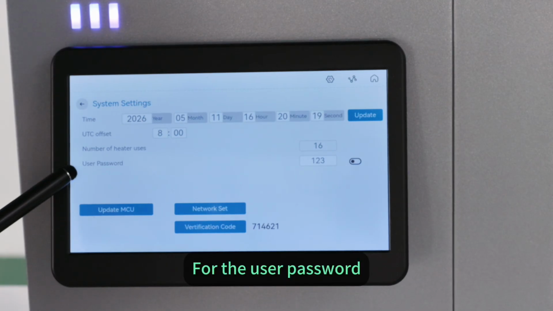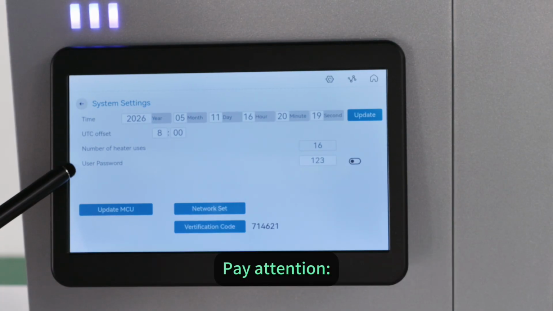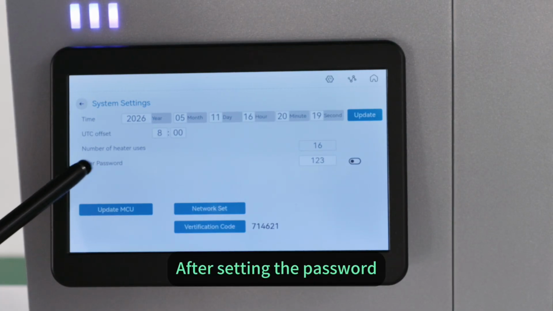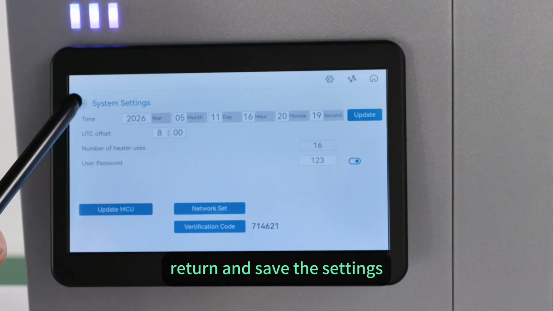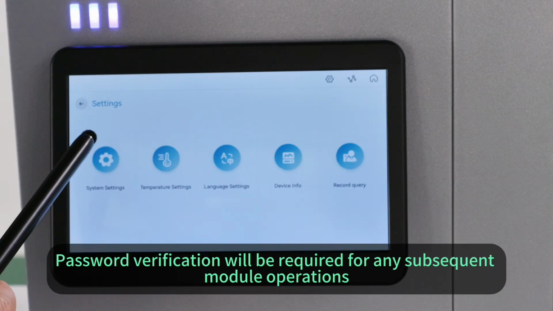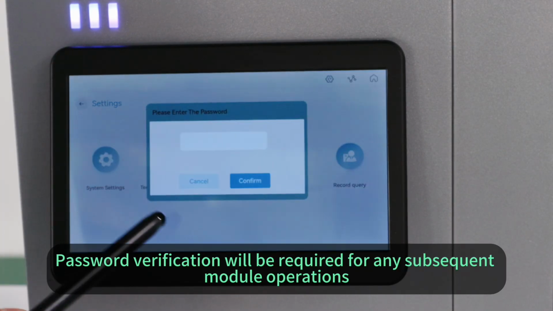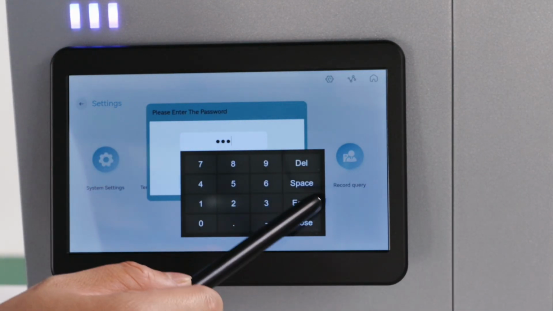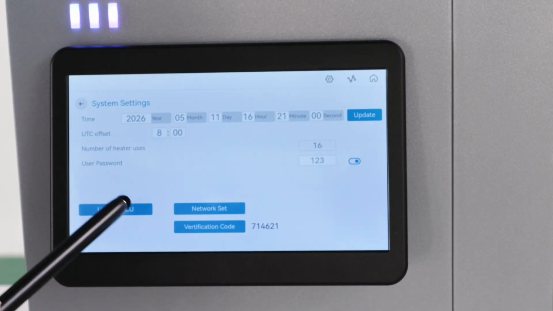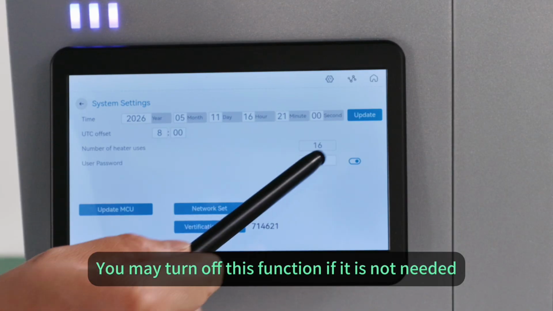For the user password, you can enable the password function to prevent unauthorized operations. Pay attention: after setting the password, return and save the settings. Password verification will be required for any subsequent module operations. You may turn off this function if it is not needed.